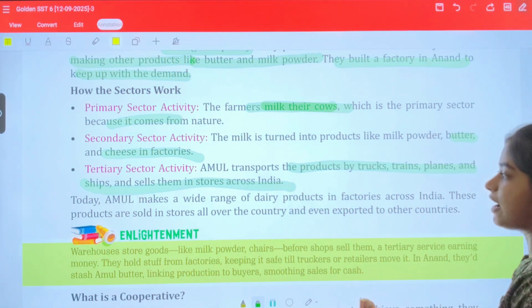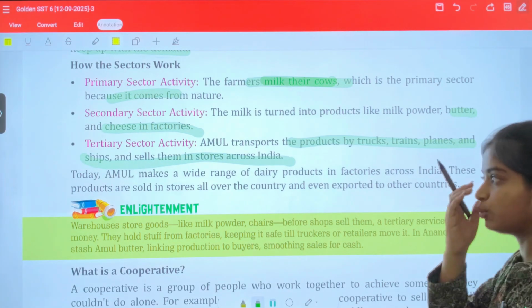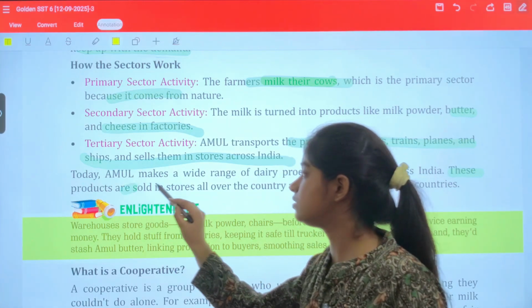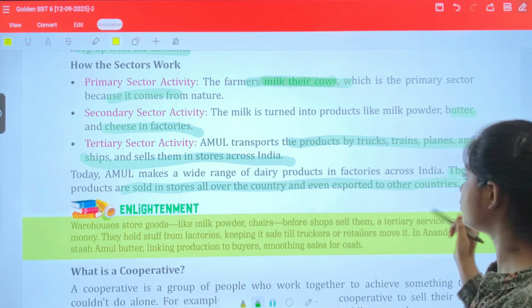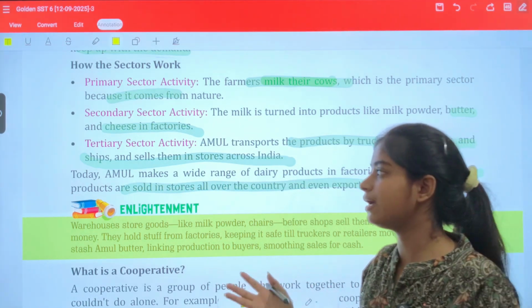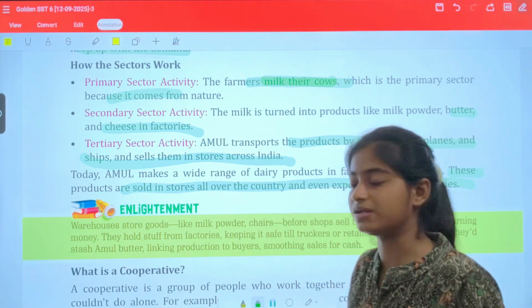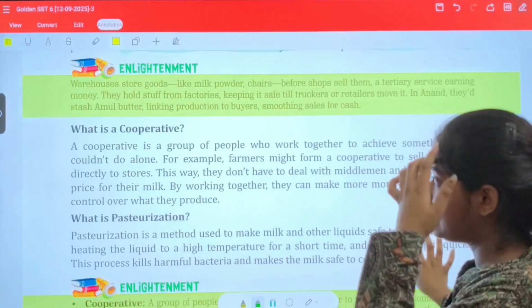Today, Amul makes a wide range of dairy products in factories. I'm sure you would have seen some ads and all. These products are sold in stores all over the country and even exported to other countries. Okay, so Amul is now very popular, and now you have understood how it actually started. Okay, now what is a cooperative?